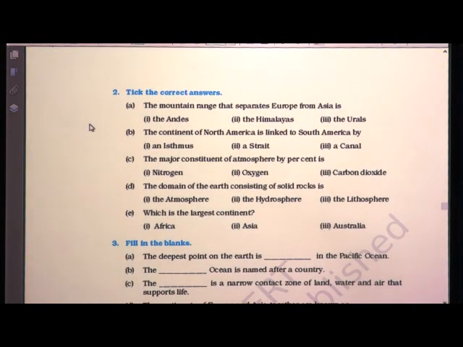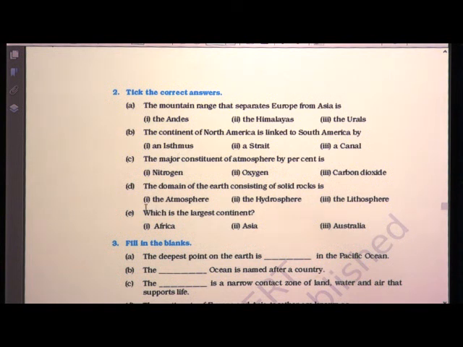MCQs. The mountain ranges, first one, tick the correct answer, the mountain range that separates Europe from Asia. So, can you tell me which mountain is that separates Europe from Asia? Andes, Himalayas or Ural? Yes, the answer is Ural mountains, okay, tick this one. The continent of North America is linked to South America by what? Yes, by an isthmus.